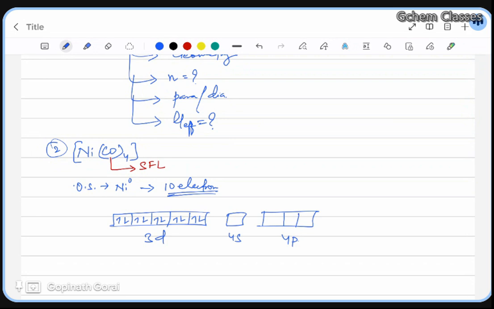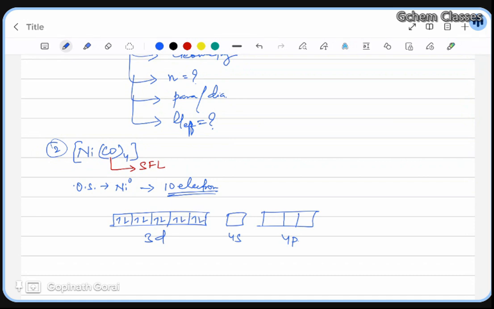Initially it was 3d8 and 4s2. Here unpaired electrons are there, and it is a strong field ligand, so it will do the pairing up. These two electrons will come and sit over here.